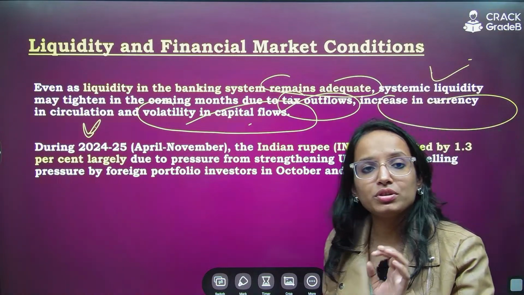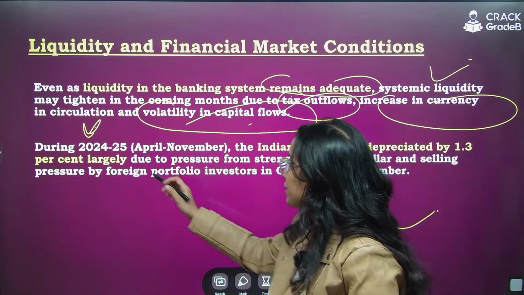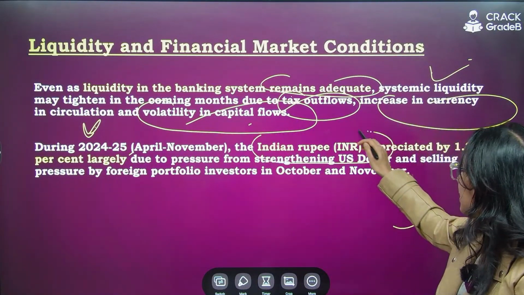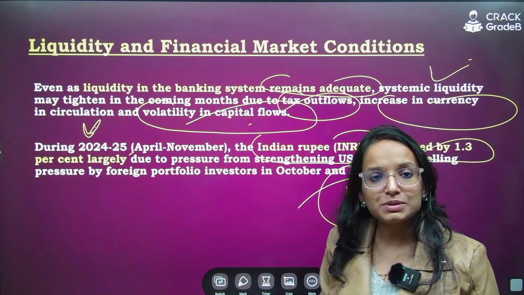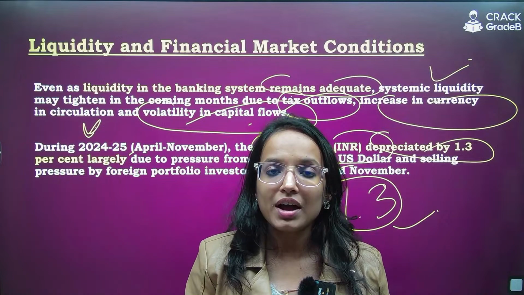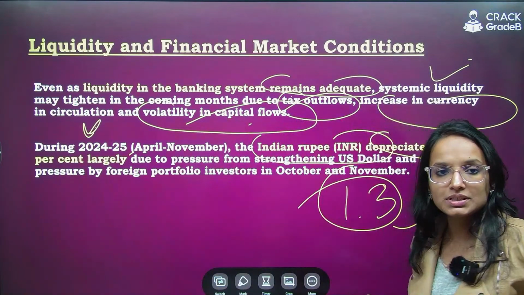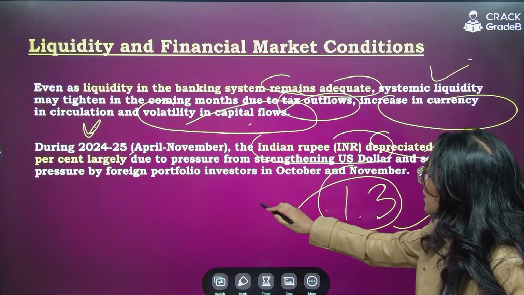If we talk about the rupee appreciation, the Indian national rupee status, during the April-November 2024-25 time period, the Indian rupee has depreciated by 1.3%. So there has been depreciation of the Indian rupee. Why? Because the dollar's demand was higher. Okay, so remember, 1.3% it has depreciated due to pressures from a strengthening US dollar.